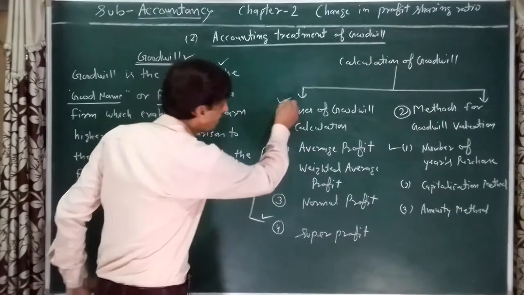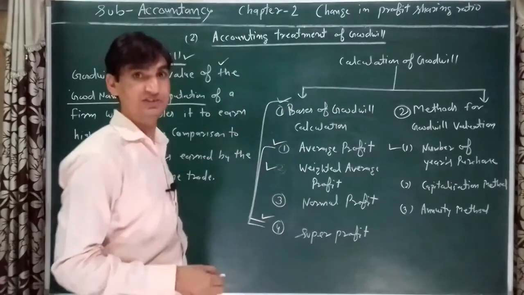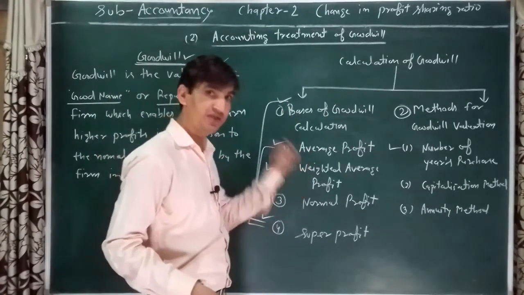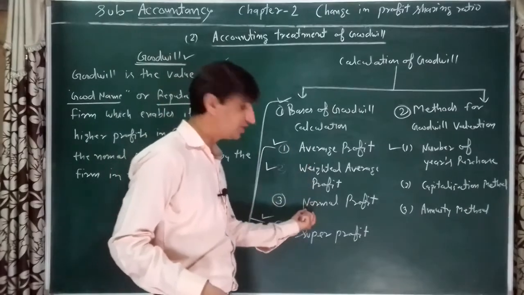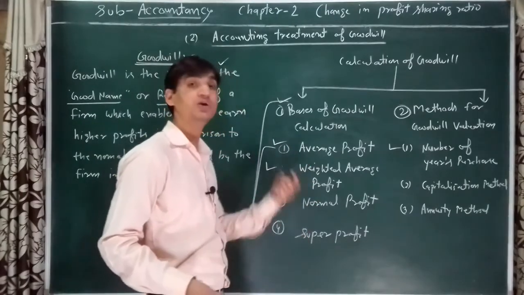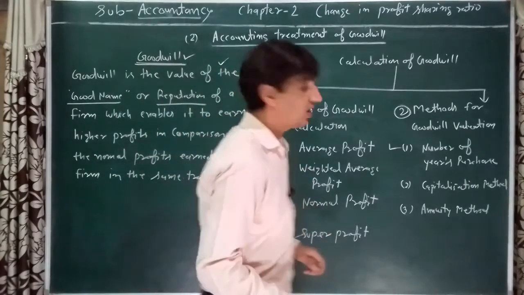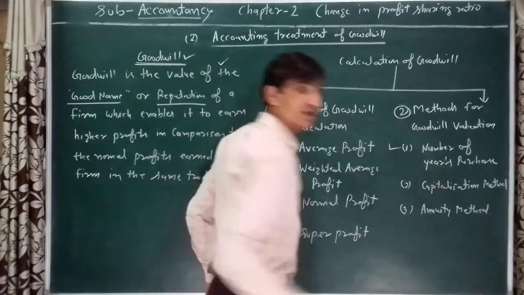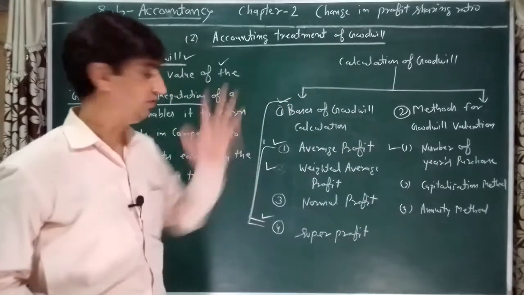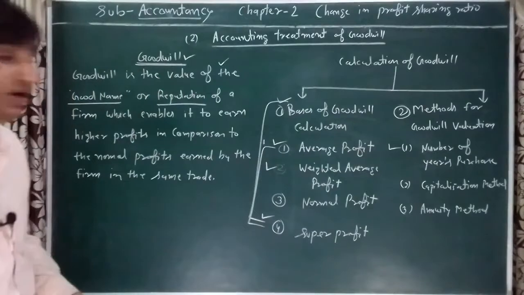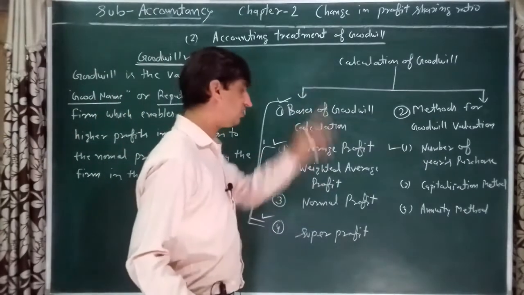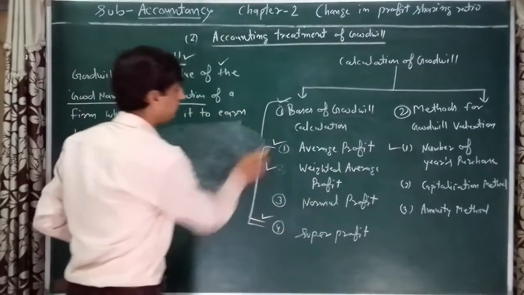First we will discuss these four bases: how to calculate average profit, weighted average profit, normal profit, and super profit. After deciding this, we will use the methods for valuation of goodwill. We will discuss them one by one.